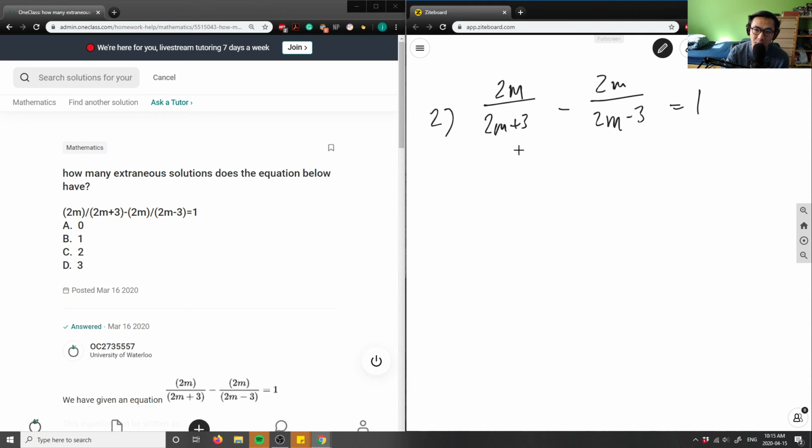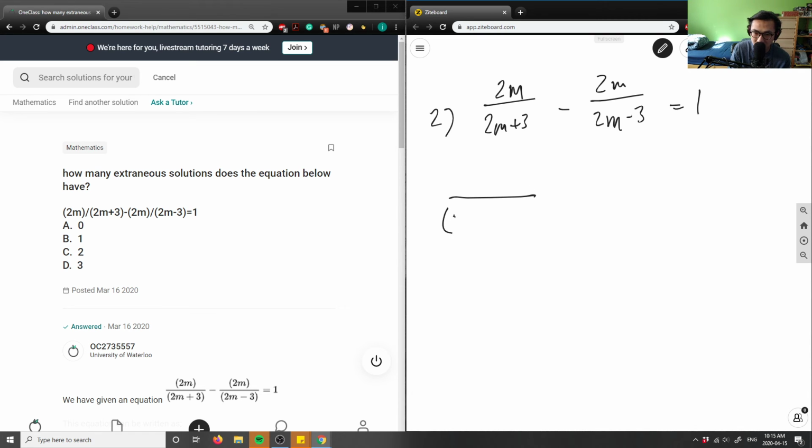So if we're given this problem here, and I want to isolate for this m value here, what I'm going to have to do first is put these two terms in a lowest common denominator. Here's 2m plus 3, this is 2m minus 3. I need them to be in the same denominator, which means I need to multiply this term by this term here. So I'm going to get something like this.